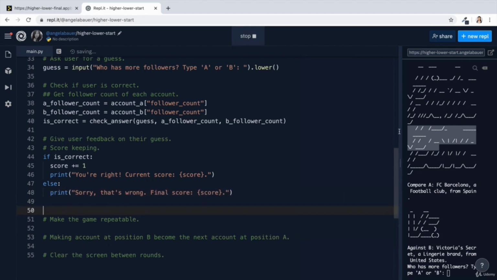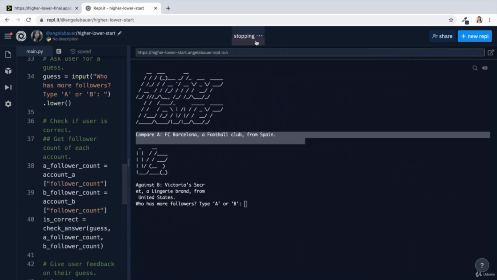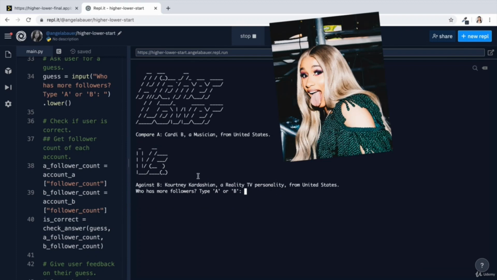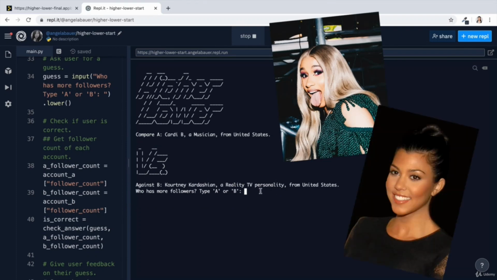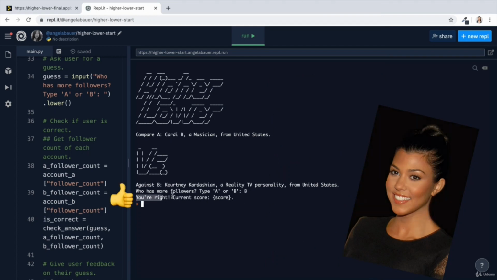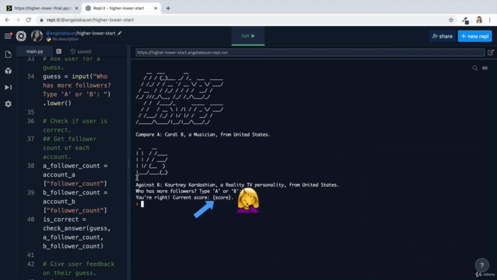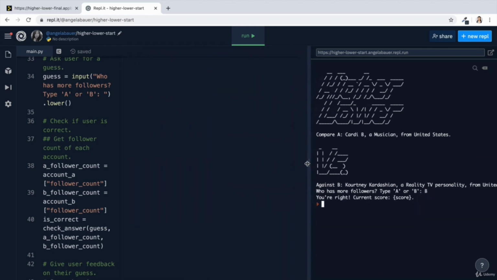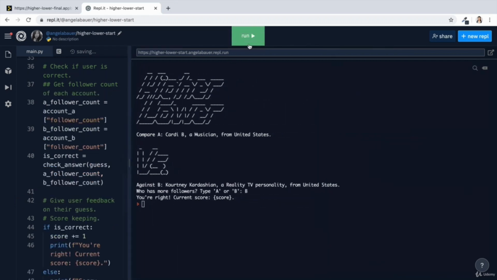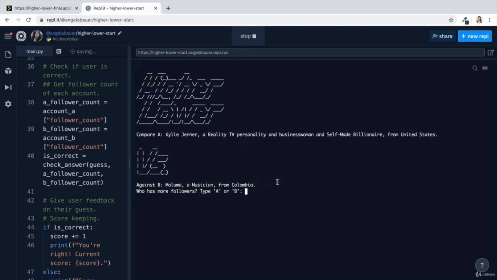So now let's go ahead and play our game and see if it works. So compare Cardi B against Kourtney Kardashian. I think it's probably going to be B. And it tells me "You're right." And current score happens to be inside curly braces. So there's going to be a lot of debugging that you're going to need to do while you're writing this code. And you're probably going to make a lot of mistakes, but everybody does, including me.